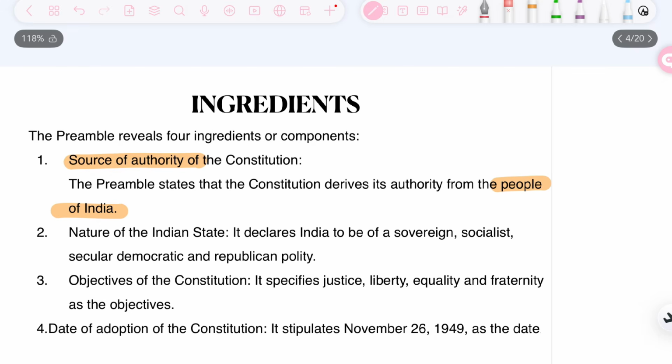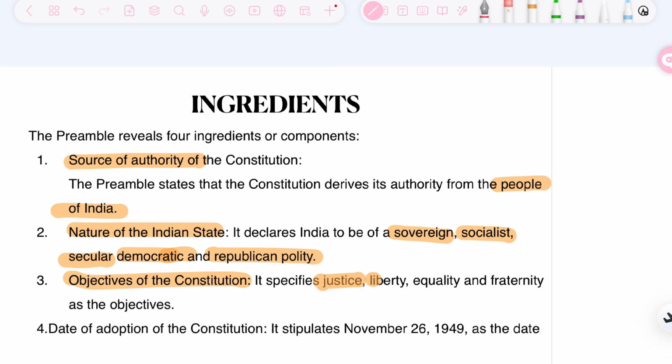Second ingredient is the nature of the Indian state. These are the qualities that they need in an Indian state: sovereign, socialist, secular, democratic and republican polity. And what are the objectives of the constitution? What does it aim to secure to all its citizens? It is justice, liberty, equality and fraternity. A short form to remember this is JLEF, and this is SSSDR.